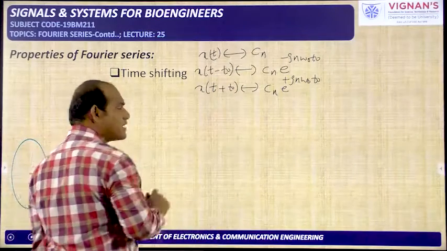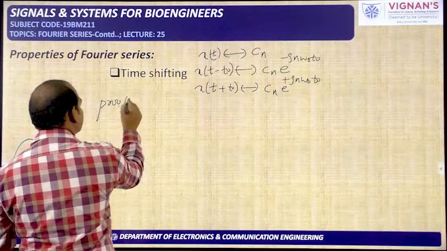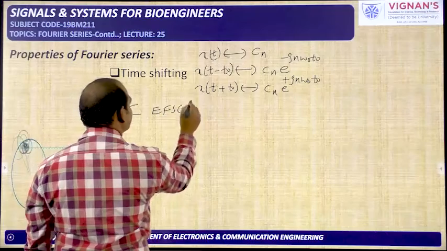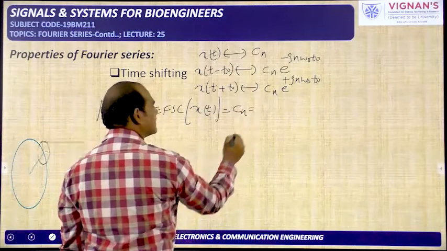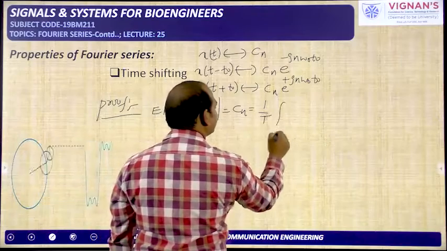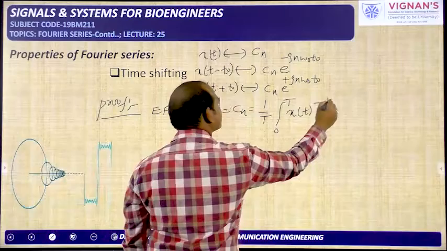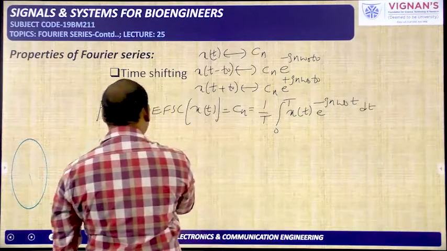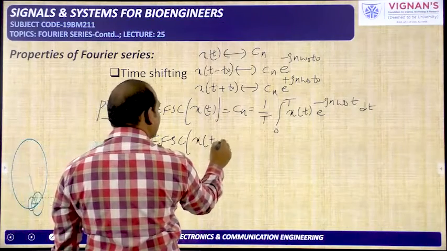Now we will see the proof for the first one. The proof is as follows: the exponential Fourier series coefficient of x of t is given by Cn equal to 1 by capital T, integral 0 to T, x of t e power minus Jn omega naught t dt.